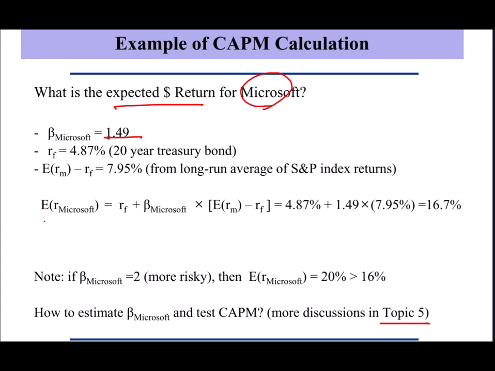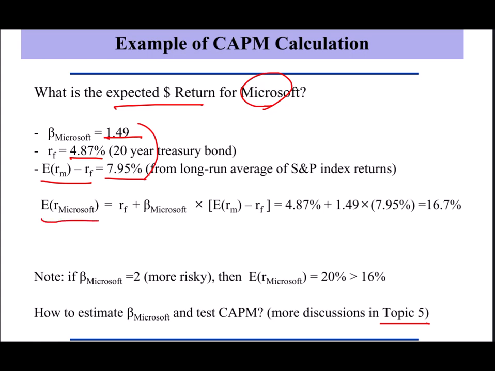Anyway, often we use 20-year treasury bond as a proxy for risk-free bond. So from historical data of the 20-year treasury bond, we compute the average value and that's the 4.87%. And often we use the S&P 500 index as a proxy for market portfolio. So from the long run average of the S&P 500 index return and 20-year treasury bond, we compute market excess return as 7.95%.